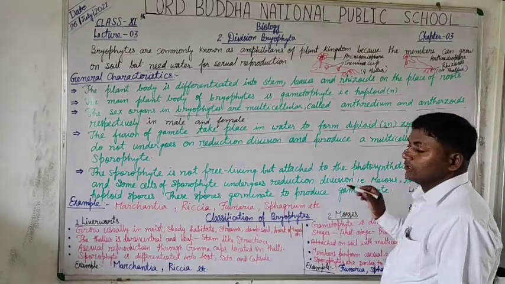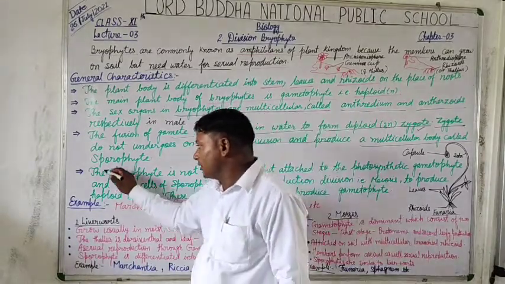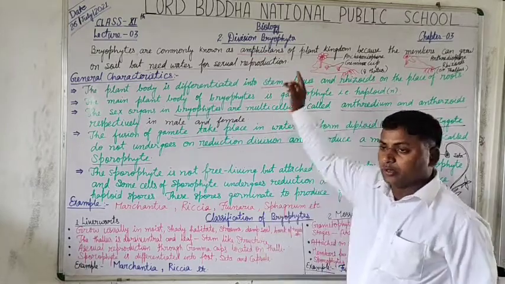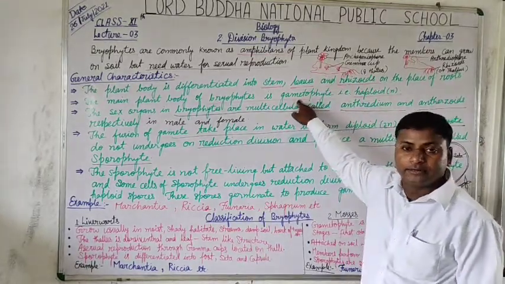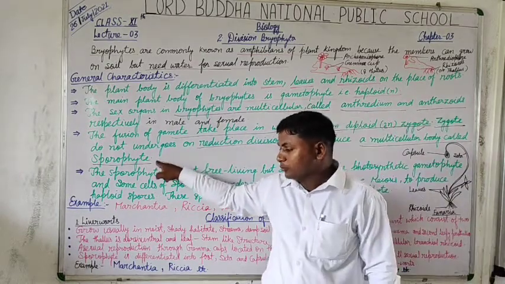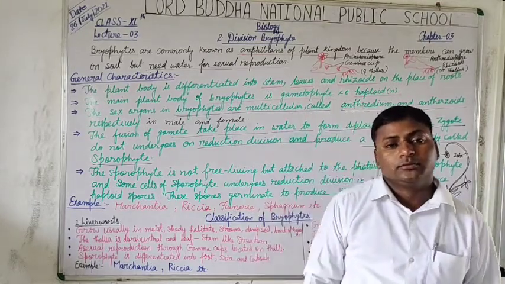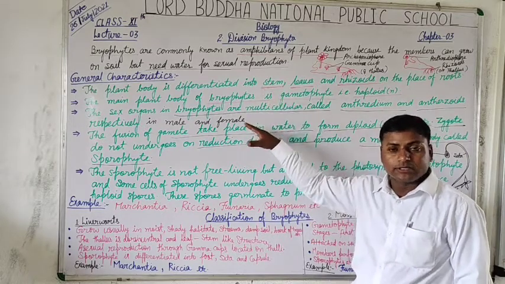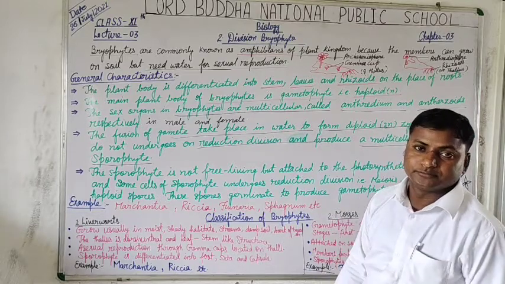Yes, students, a multicellular structure. That structure is called the sporophyte. Here, what we learn is that the gametophyte is dominant in the life cycle, and the sporophyte is also present in the life cycle. So this shows the haplodiplontic type of life cycle.